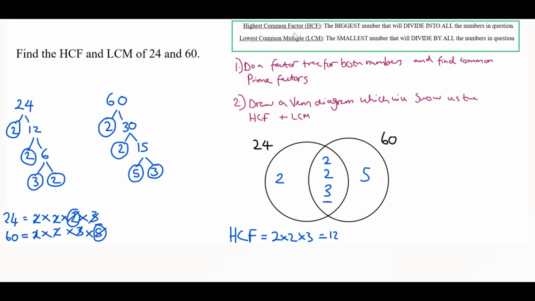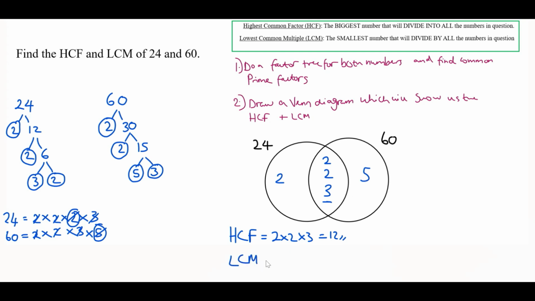And again, we've got the definitions here up on the screen. The highest common factor is the biggest number that will divide into all of the numbers in question. So by looking at our prime factors here, which go into both 24 and 60, we just need to multiply them all together, and that will give us our highest common factor, which is 12, which does go into both 24 and 60.